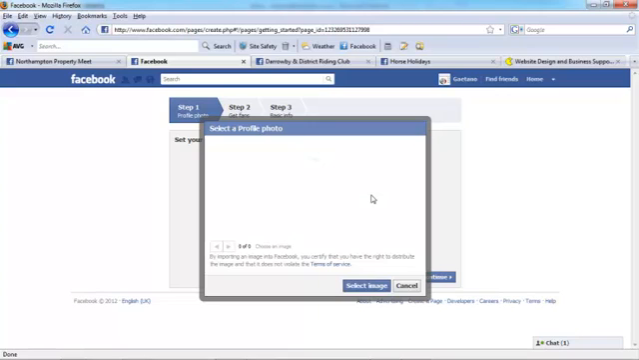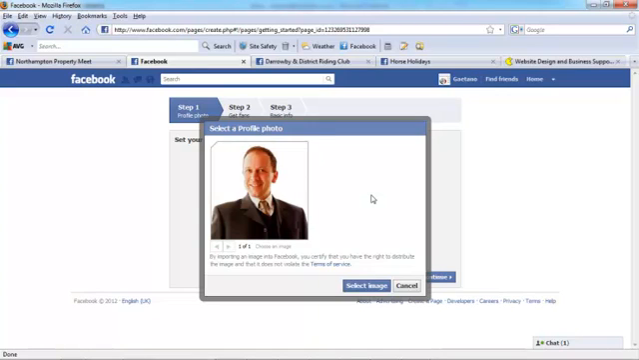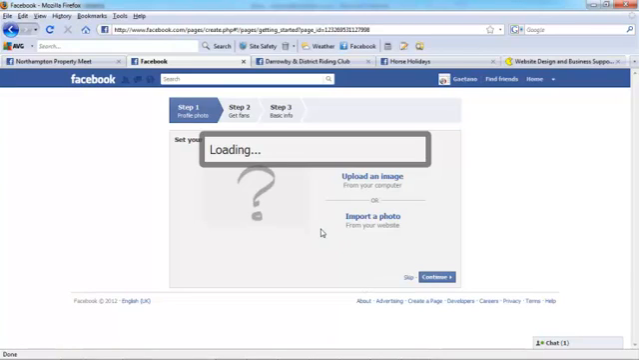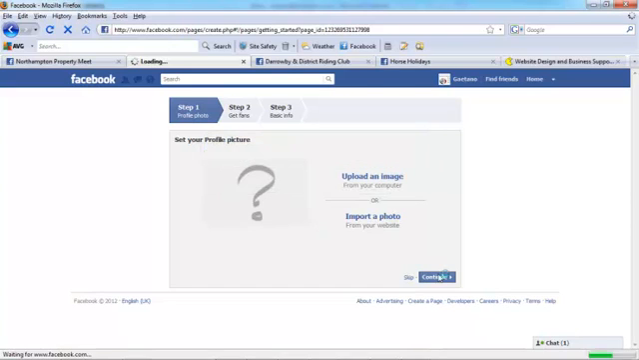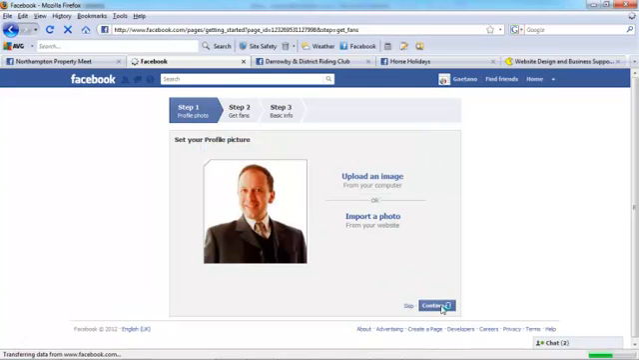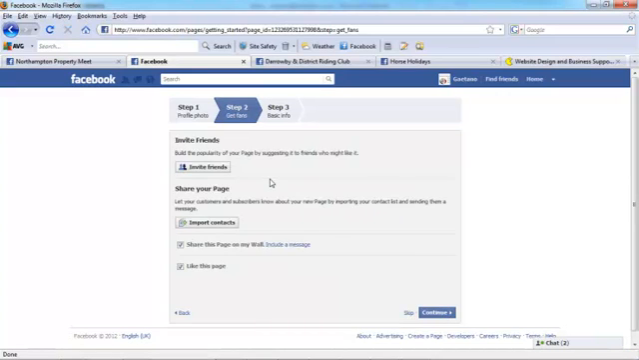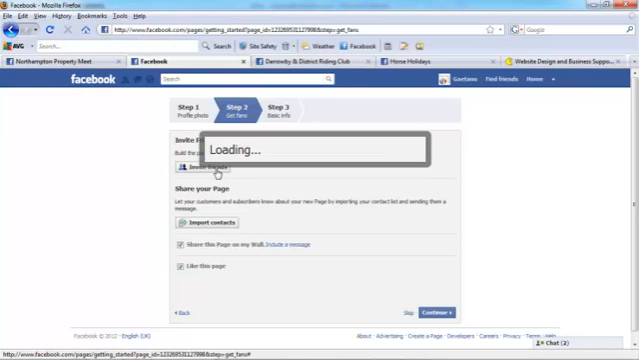Hey presto, it will go and find the picture from the website. That's the one I'm after. Select image. Now obviously you might want to create and edit and import an image particularly for this Facebook page. Continue. We then move on to next. At this point I could invite my own friends, so these are people that are effectively classed as my Facebook friends, to this page by clicking invite friends.